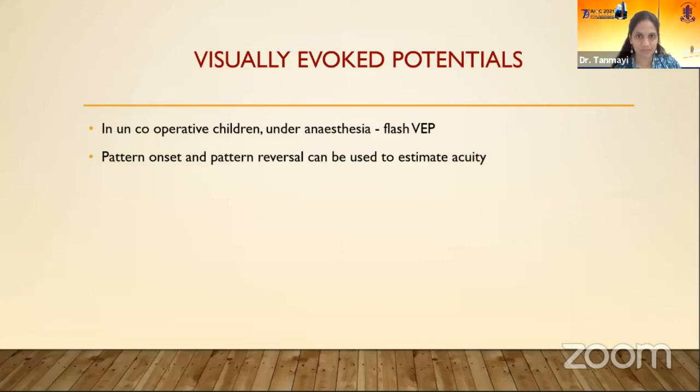VEP is another objective method of assessing vision in uncooperative children. Flash VEP can be done under anesthesia. And for quantifying and estimating visual acuity, pattern onset and pattern reversal VEP can be used.